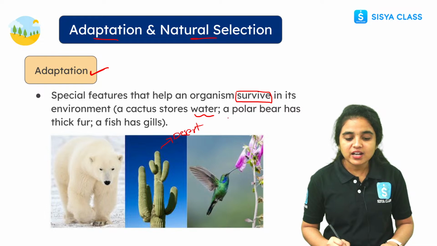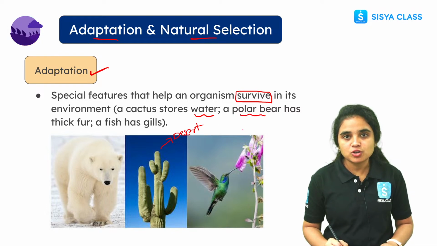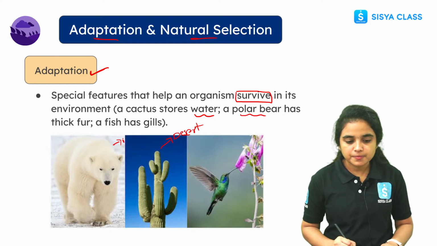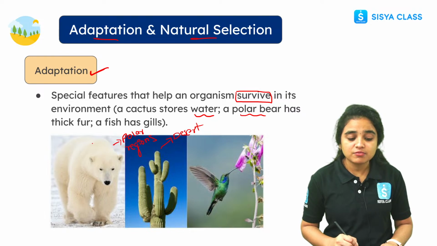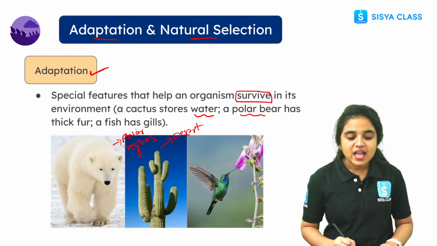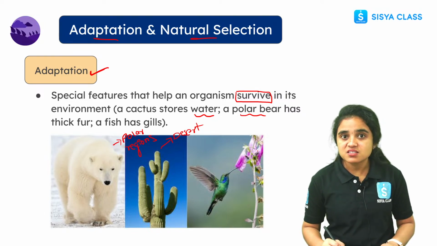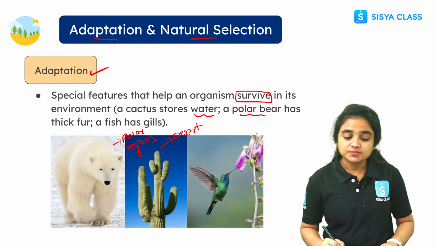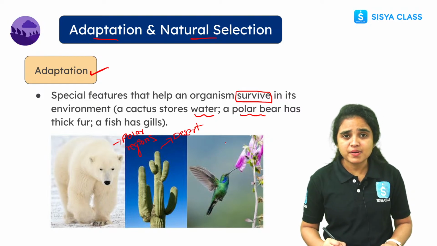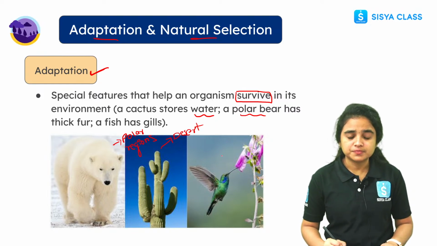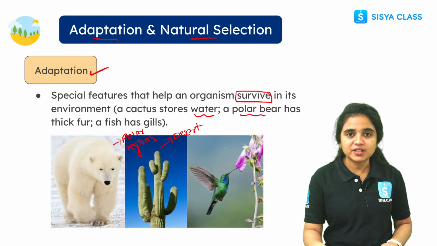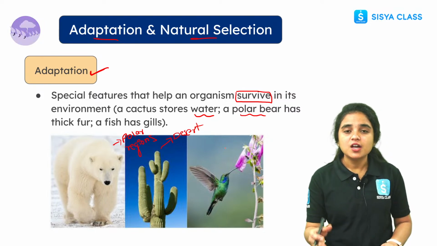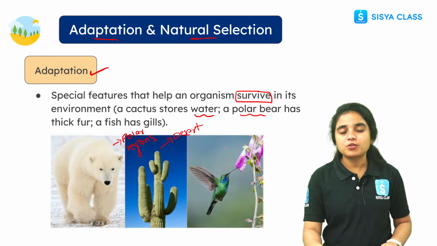And polar animals are adapted to the polar regions, the snowfall areas, by having thick fur. And the fish has gills. Why? It has gills to respire in the water. So these are the adaptations for different types of organisms to survive in a particular environment.